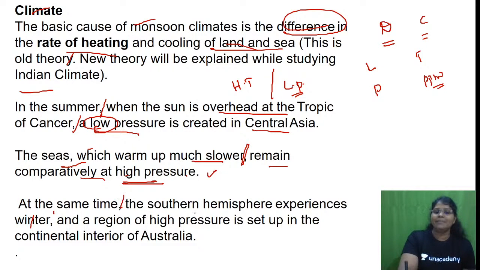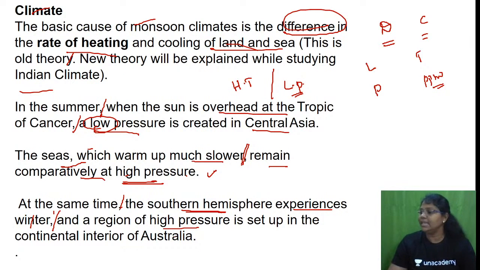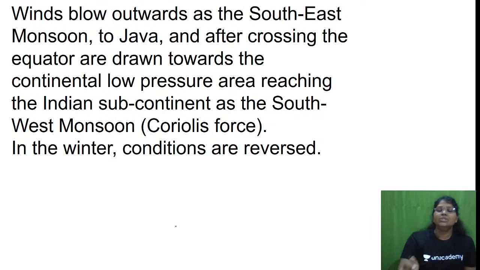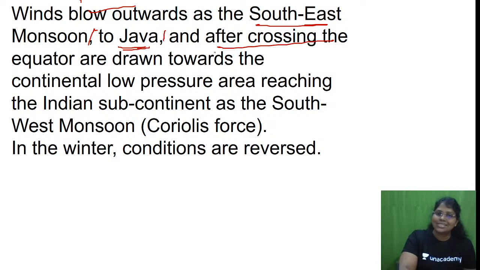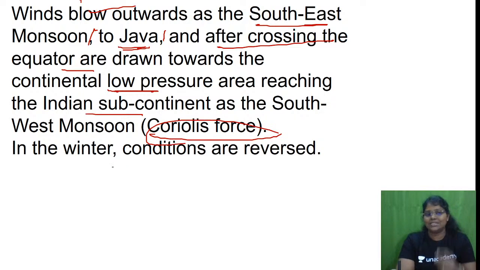At the same time, the southern hemisphere, an ocean hemisphere, experiences winter, and a region of high pressure is set up in the continental interior of Australia. So winds blow outwards as a southeast monsoon to Java, and after crossing the equator are drawn towards a continental low pressure area, reaching the Indian subcontinent as the southwest monsoon, which is due to the Coriolis force.